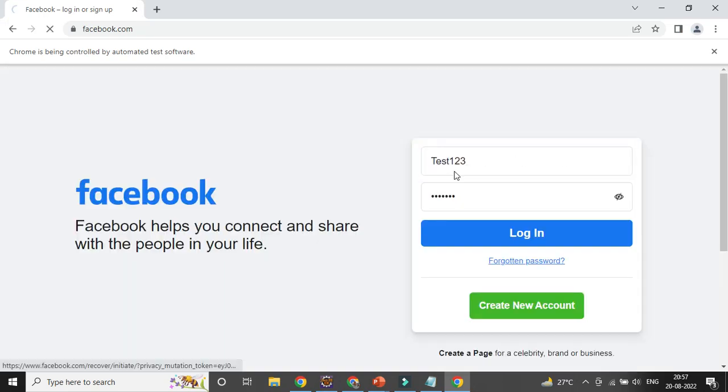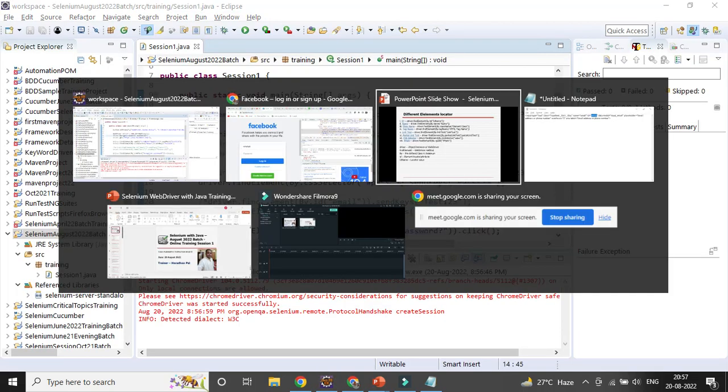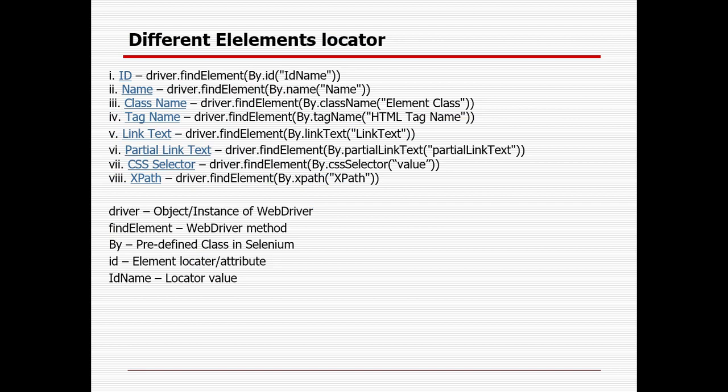Okay, you could see it is working the same way. So these are the things, and how to create our own customized XPath and CSS and how to go with the tag name we'll learn in the upcoming session. Okay, that is the basic part of the element identification technique. So driver is the object or instance, findElement is nothing but the WebDriver method, By is the predefined class in Selenium, ID is the attribute or the element locator, and that is the element locator value, the corresponding value.